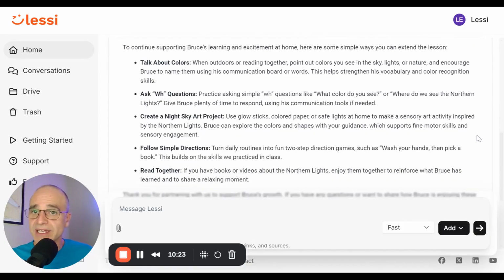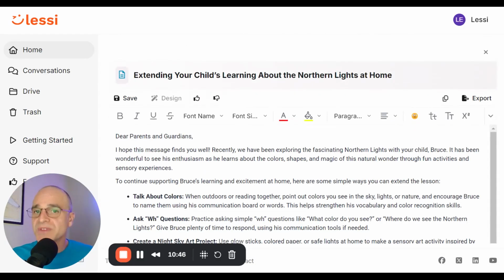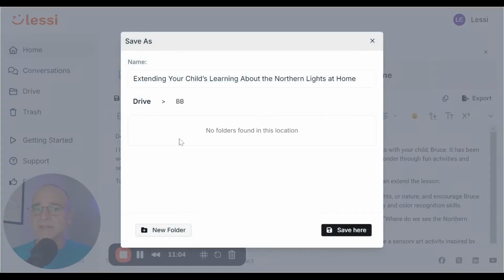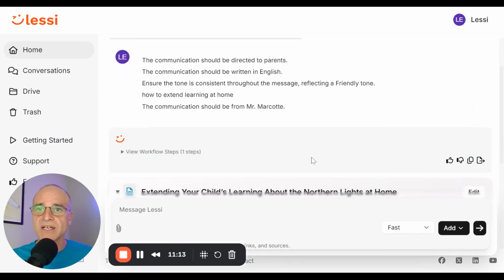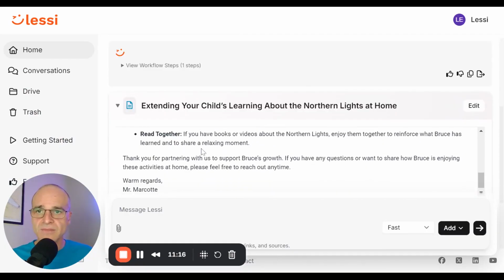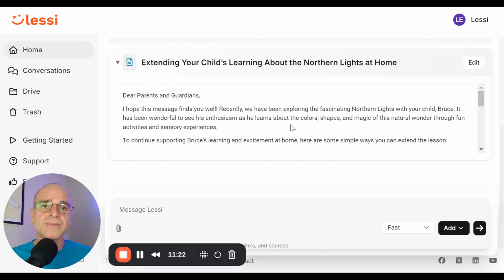Okay, so now here is my parent letter. Now if I'd like to save this to my drive, I can go ahead and open this document up. I could design it just like I did the lesson plan. I could have also made some changes. This is a little bit long, so maybe I'd make this a little bit easier to read. Let's go ahead and save it to my folder. I could do a magic design. I could make design changes on my own in here. I'm going to close it out. And I can see my document now tied to exactly what we created.